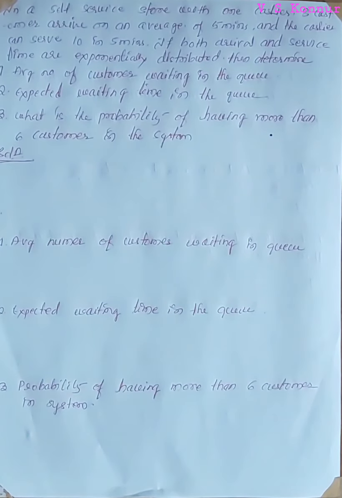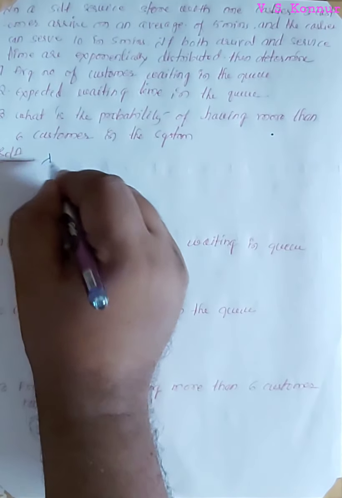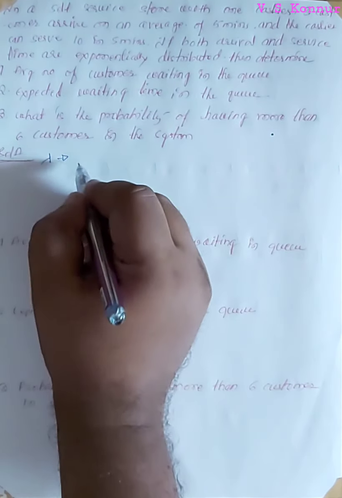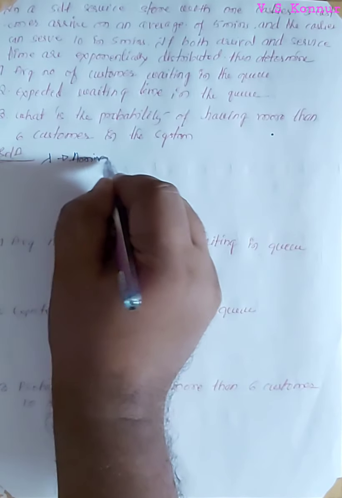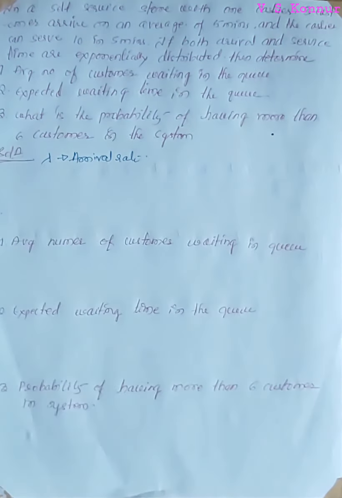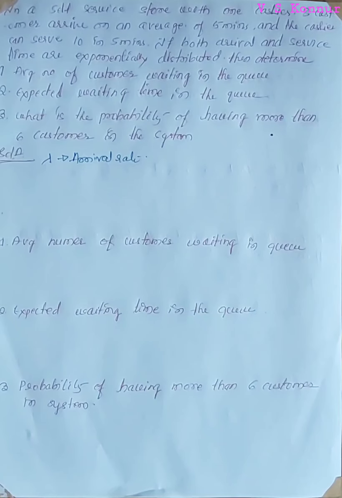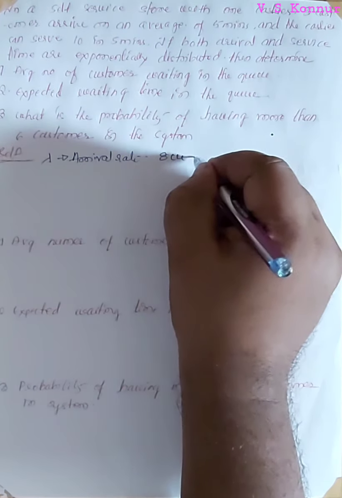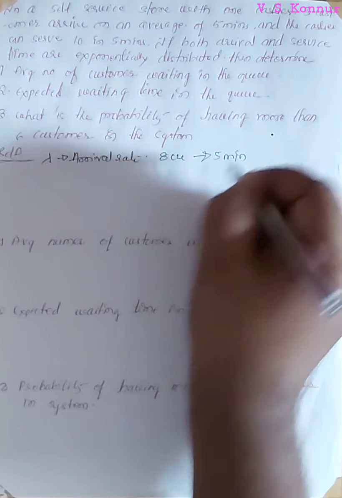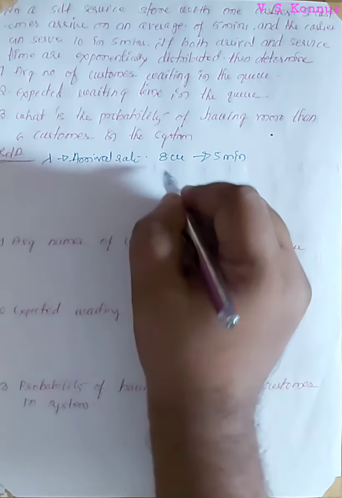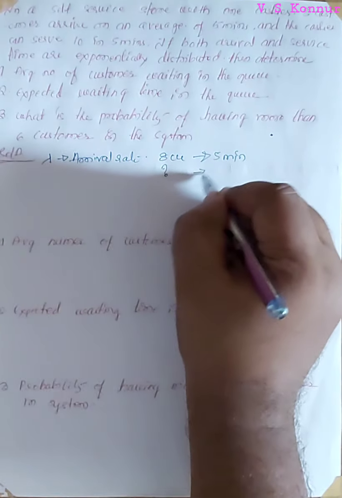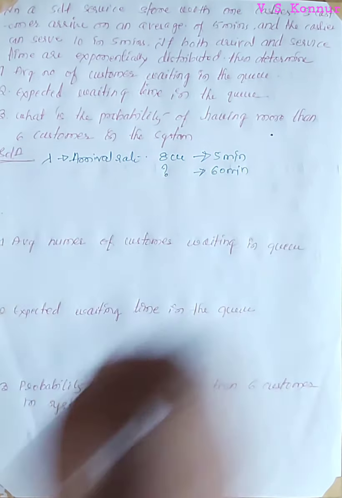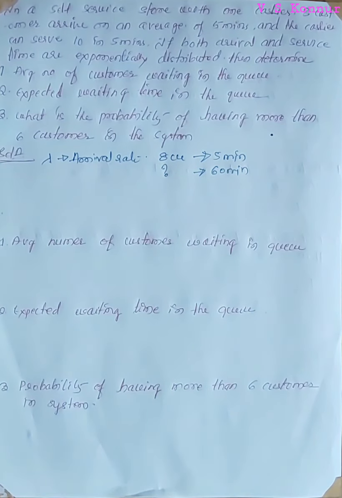This is the question. Now we will calculate lambda first. Lambda is given by the arrival rate. 8 customers arrive on an average in 5 minutes. Then how many customers will be arriving in 60 minutes?